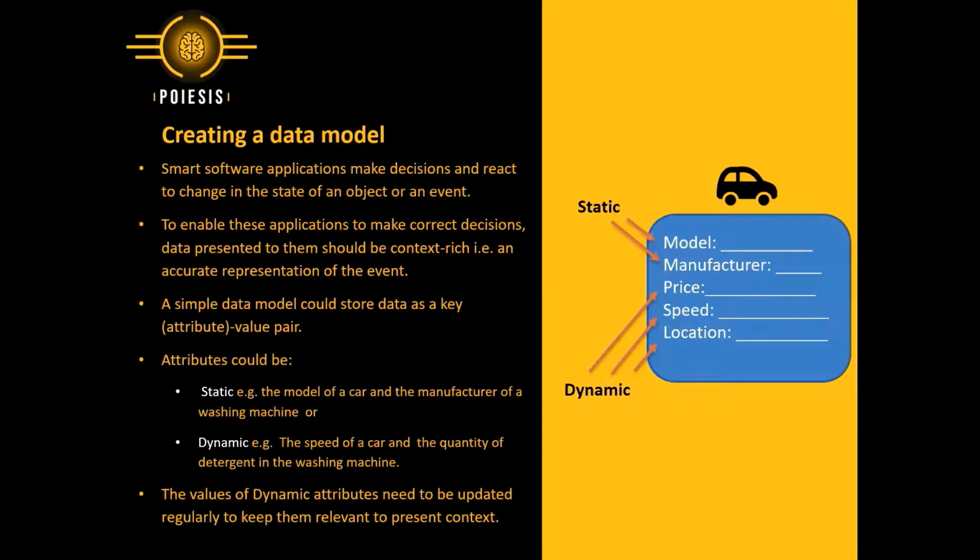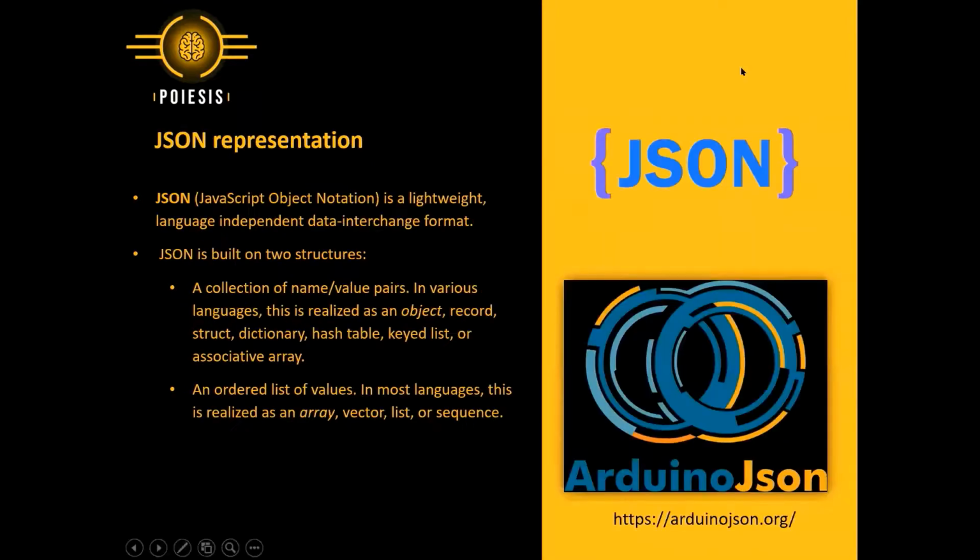Key is also called attribute. Attributes could be static, for example, the model of a car and the manufacturer of a washing machine, or dynamic, for example, the speed of a car and the quantity of detergent in the washing machine. The values of dynamic attributes need to be updated regularly to keep them relevant to present context. A data model holding data as key value pairs could easily be translated into a JSON object.